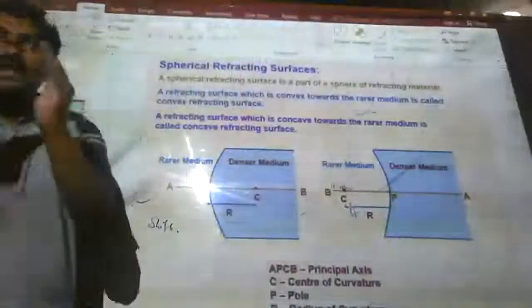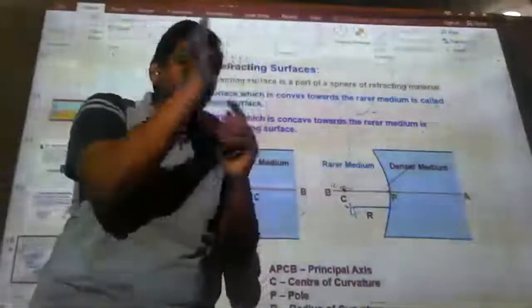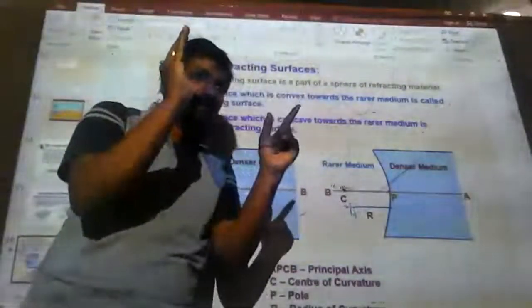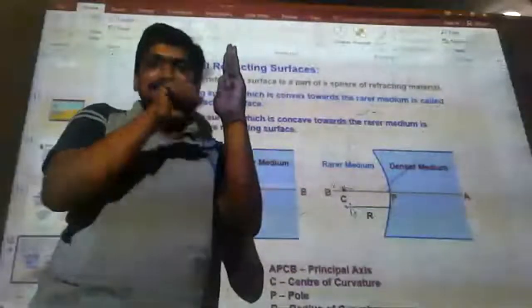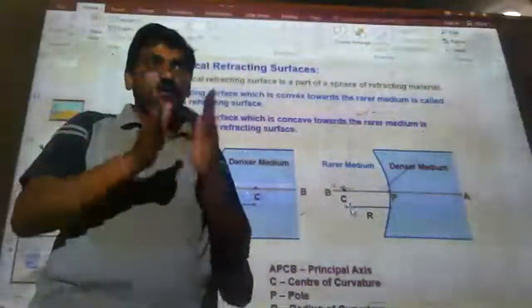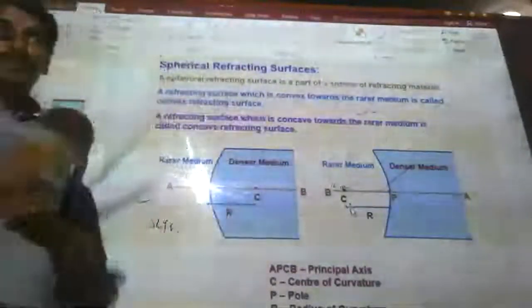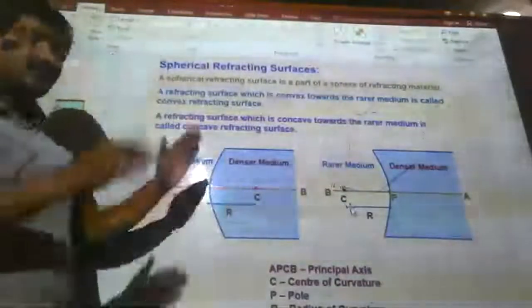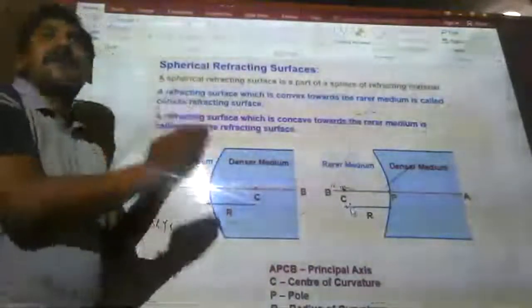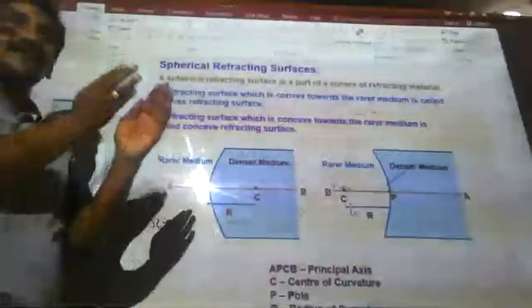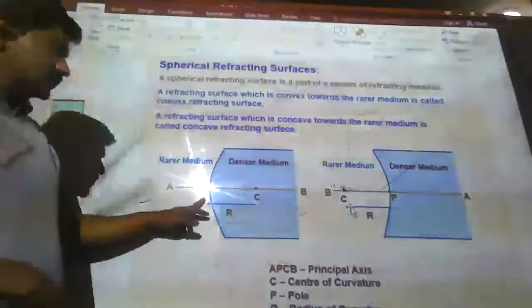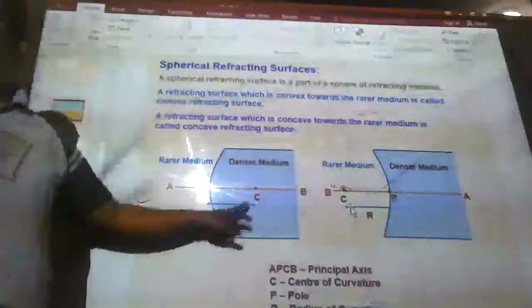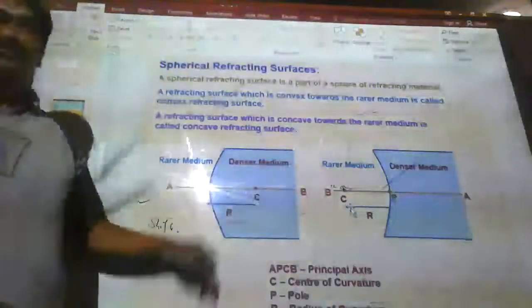In a lens, when you are taking a double convex lens, for this side there is a radius of curvature, and for this side there is another radius of curvature. R1 and R2, two will be there, when you join together as a biconvex lens or biconcave lens. Radius of curvature is the distance between the center and the pole.